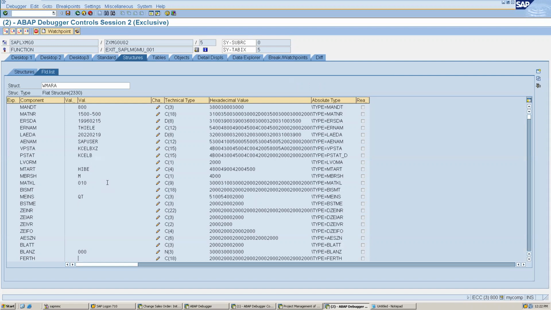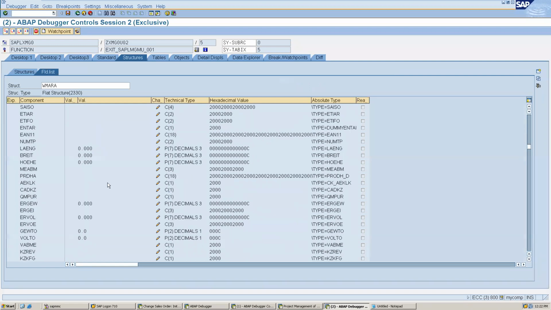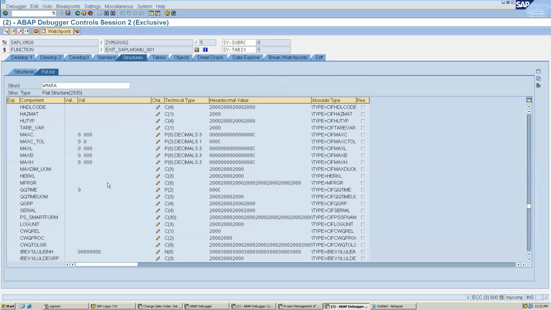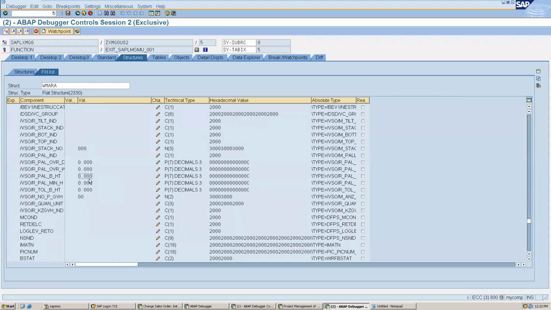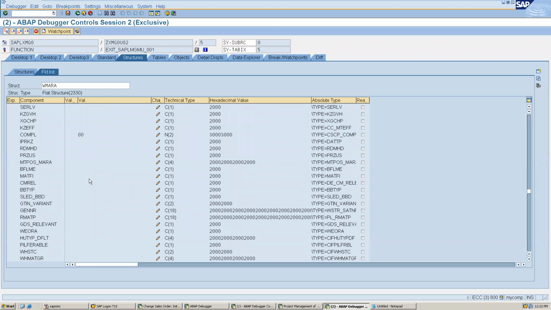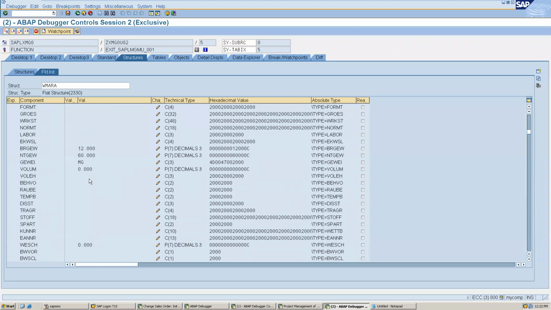For example, we have to check the gross weight and net weight. Here, can you see that? Yes, you can see here that we have those values. So for example, we can write the logic here.